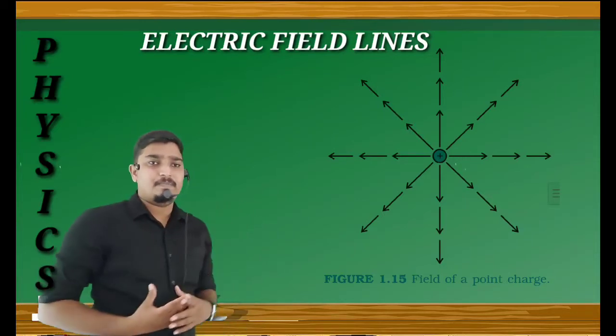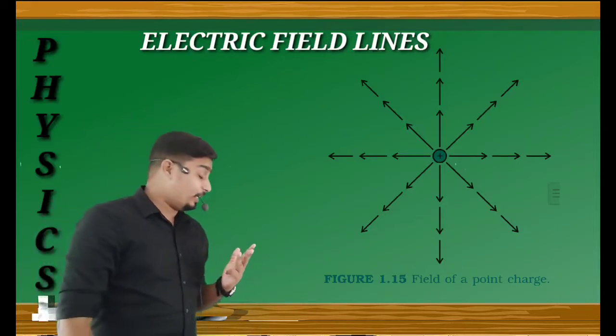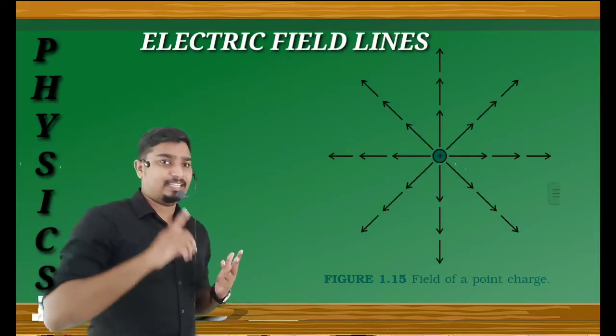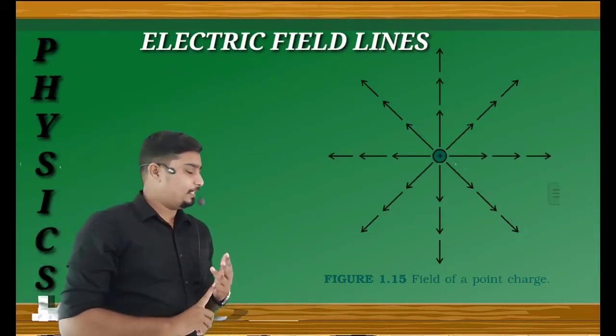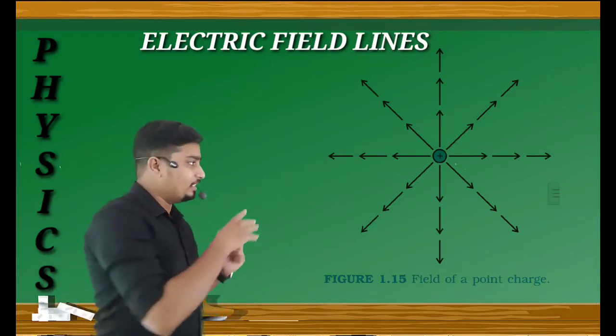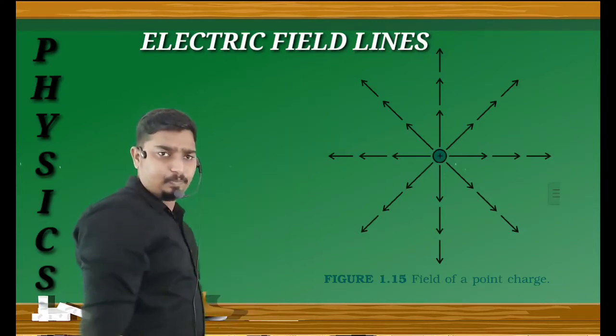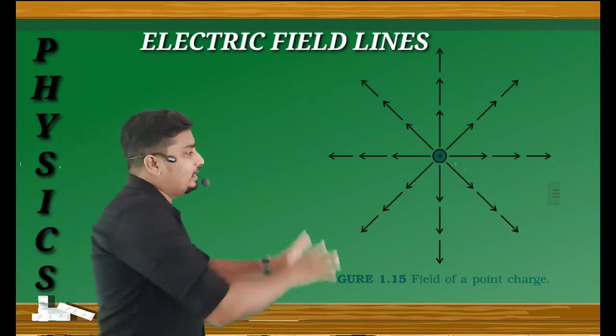In this picture, we get the strength of the electric field and the direction of the electric field; here we see the direction is outward.